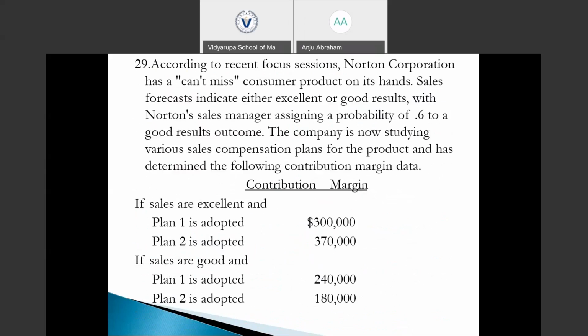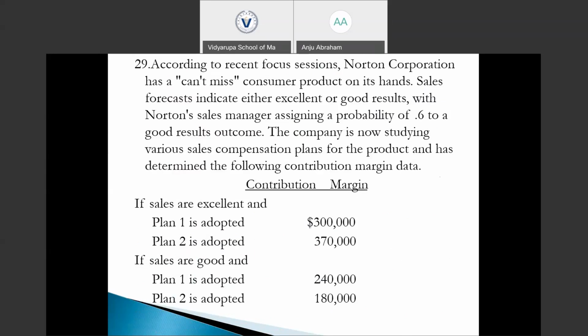According to recent focus sessions, Norton Corporation has a can't miss consumer product on its hands. Sales forecasts indicate either excellent or good results, with the Norton sales manager assigning a probability of 0.6 to a good result outcome. The company is now studying various sales compensation plans for the product and has determined the following contribution margin data for Plan 1 and Plan 2 if sales are excellent and if sales are good.